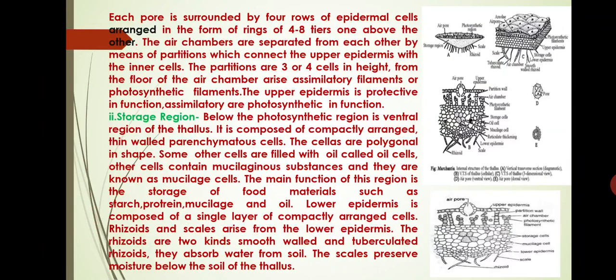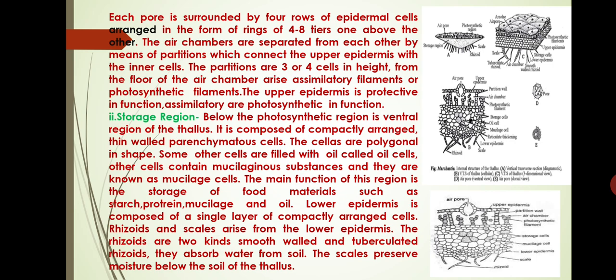Each pore is surrounded by 4 rows of epidermal cells arranged in the form of rings of 4 to 8 tiers, one above the other. The air chambers are separated from each other by partitions which connect the upper epidermis with the inner cells. The partitions are 3 or 4 cells in height. From the floor of the air chamber arise assimilatory filaments or photosynthetic filaments. The upper epidermis is protective in function, and the filaments are assimilatory or photosynthetic in function.